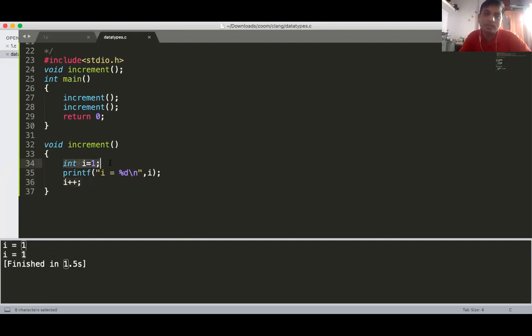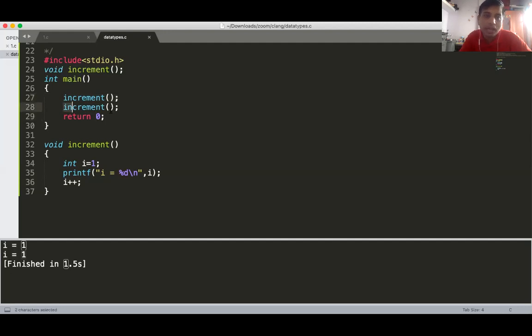Because it is a local variable, and it is an automatic variable. It is created, printed, I++ increments it, but then it is destroyed. The I of the first increment call is different from the I of the second call, because the local variable I of the first call is different.